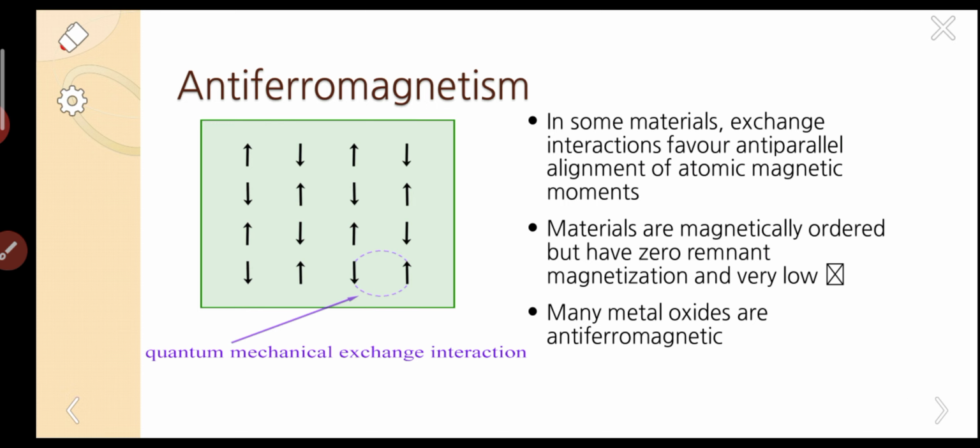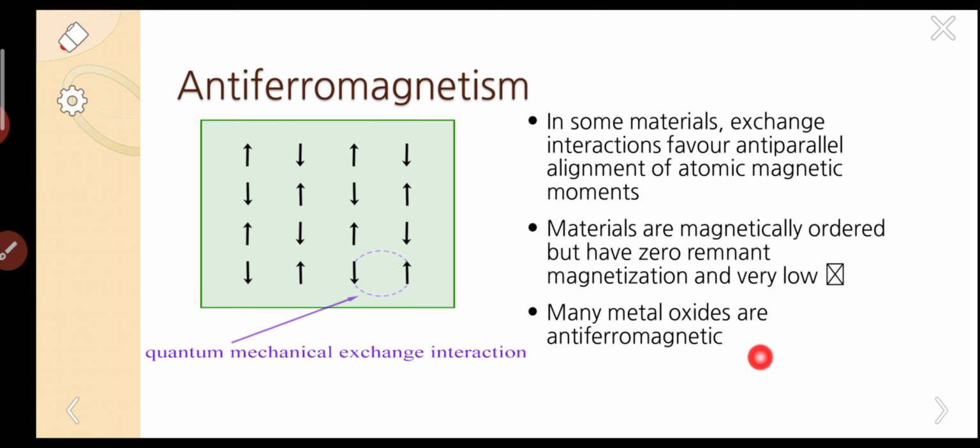Even though these appear ordered, in a regular pattern, suppose the pattern is repeating: these two are anti-parallel, these two are anti-parallel. If we expand, again you get an anti-parallel combination. So even though they are in this state, there is no magnetization at all, because as they are anti-parallel, these two get cancelled and the magnetization is zero.